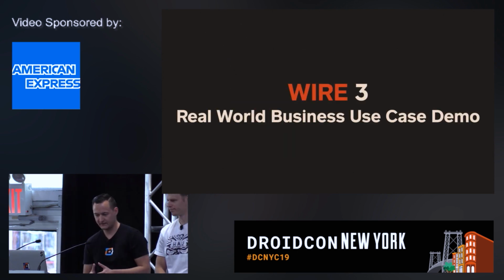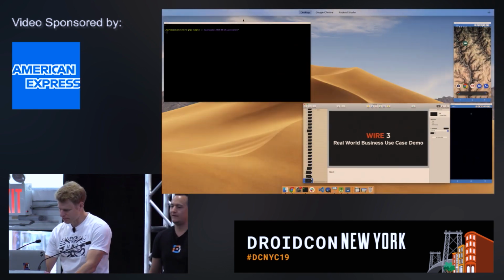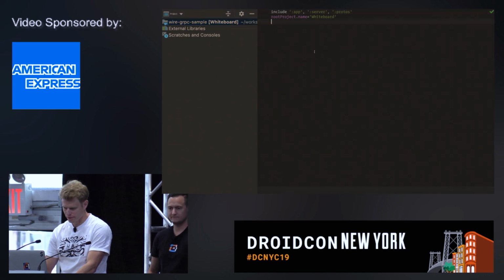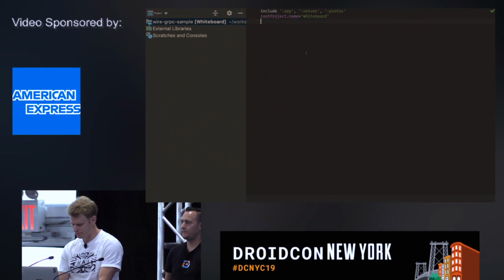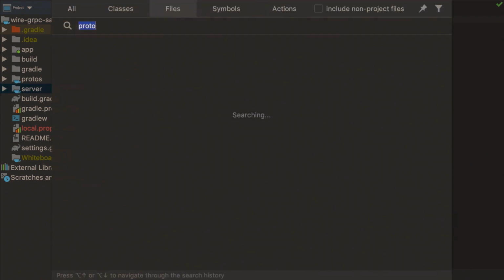So, show me the code. Yeah, let's see some code. So we made a sample app. We show the code quickly and then do the demo. There are basically 3 modules: app, protos, and server. Protos is where the common messages are generated. Then server will take care of its own RPC generation, and app will do the same.